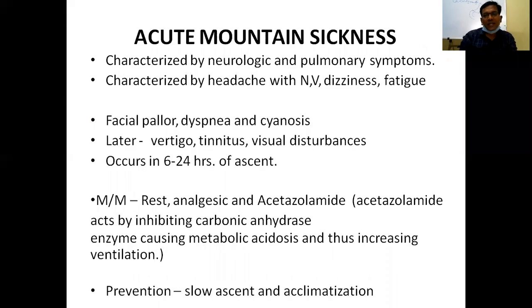Acute mountain sickness is characterized by neurological and pulmonary symptoms: headache, dizziness, fatigue, facial pallor, dyspnea, and cyanosis. Later, vertigo, tinnitus, and visual disturbances occur within 6 to 24 hours. These occur only in those who are susceptible; some people accommodate. This is acute mountain sickness, with symptoms like vertigo, tinnitus, and visual disturbances.